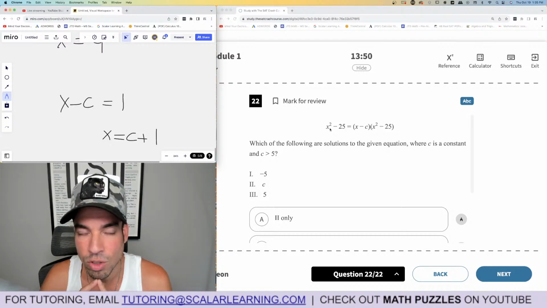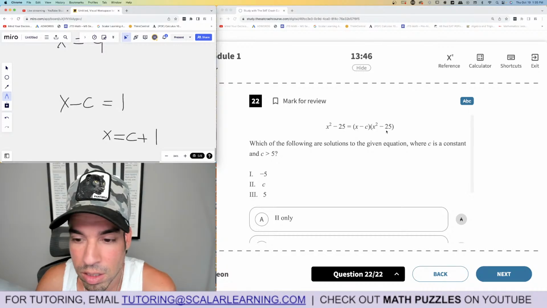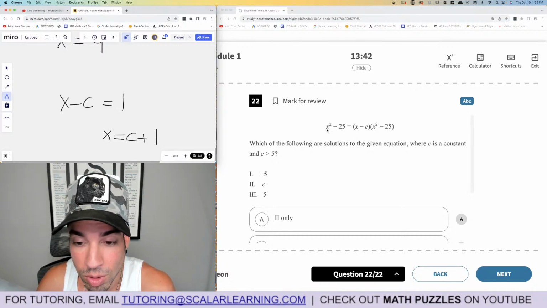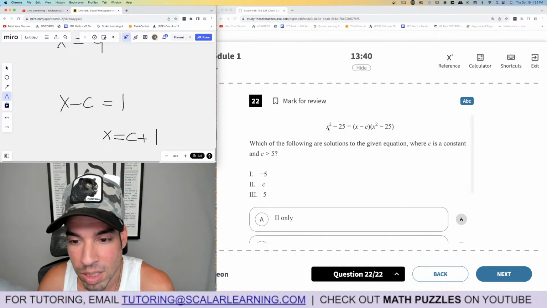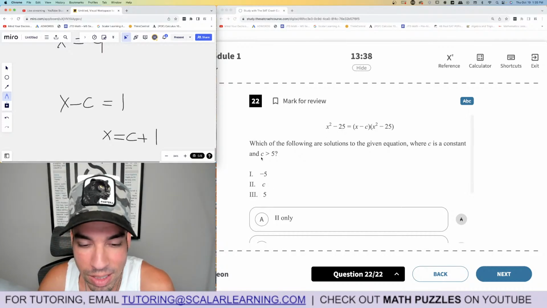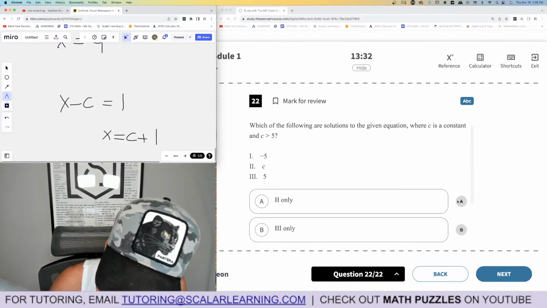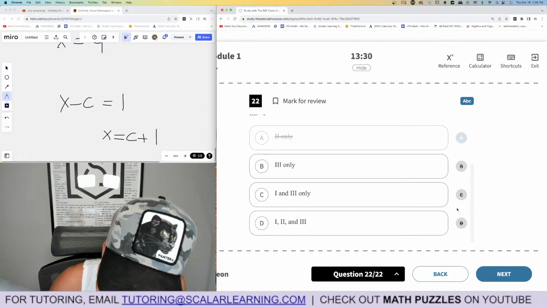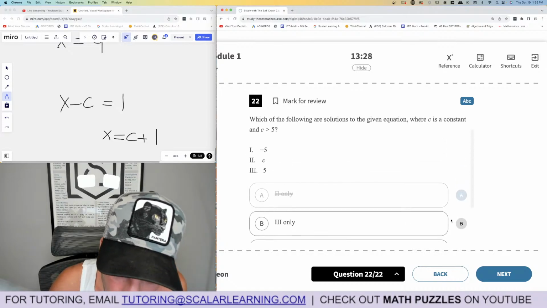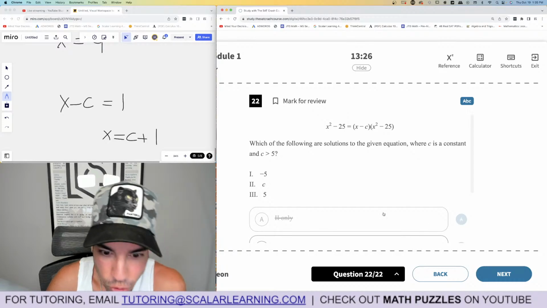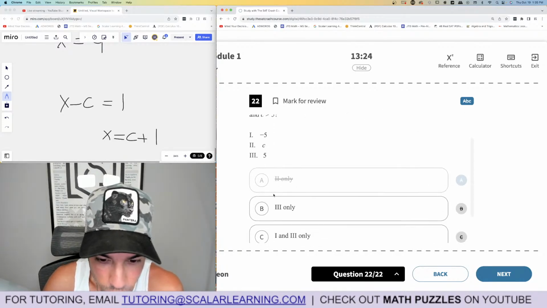But then c is greater than 5. So if x is equal to c, we'd get 0 on this side, and it'd be c squared minus 25. But c has to be greater than 5, so there's no way this would 0 out. So 2 is not possible. Anything with 2 is not possible. So it's either 3 or 1 and 3. Well, 3 definitely has to be true then, so we don't even need to worry about 5.